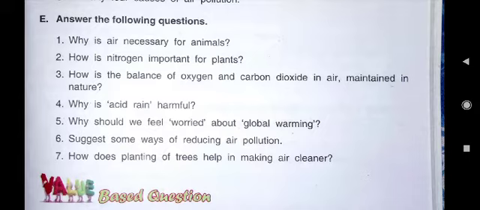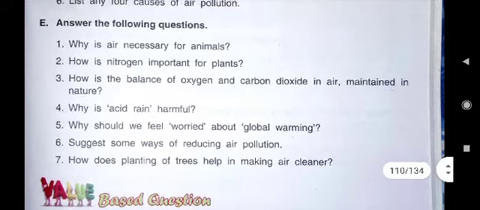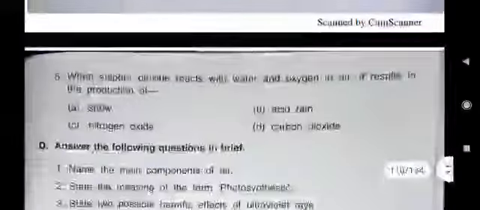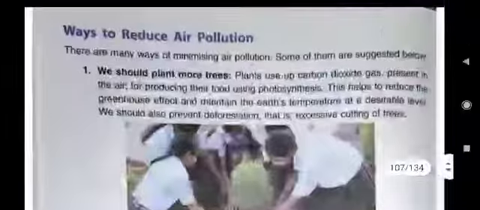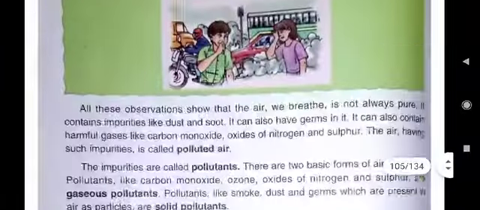E part, first question. What is first question? Why is air necessary for animals? We all know air is very necessary for us, as well as for human beings, as well as for animals also, because without air we cannot live. All the animals, including human beings, need oxygen gas to live. So the answer is given here, from where you can write, although I will give you PDF also, but then also you just see where your answer is written.